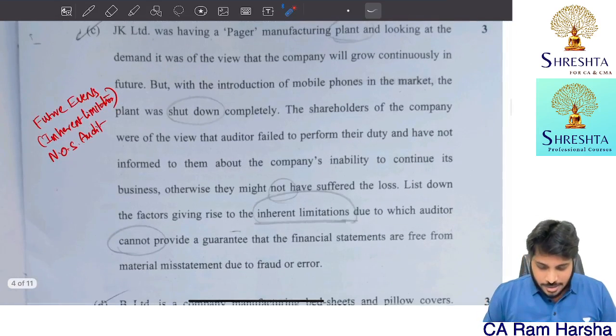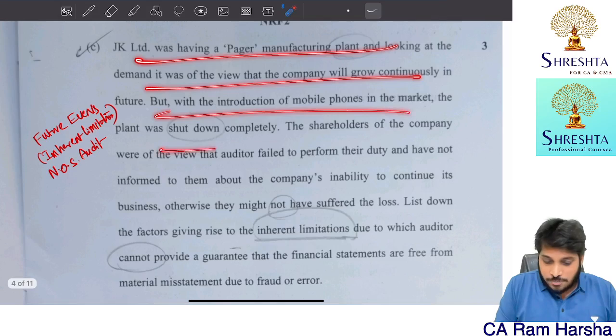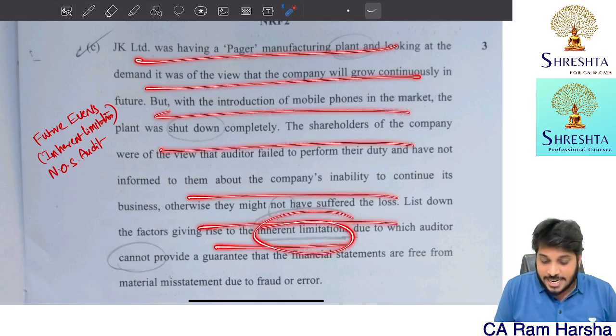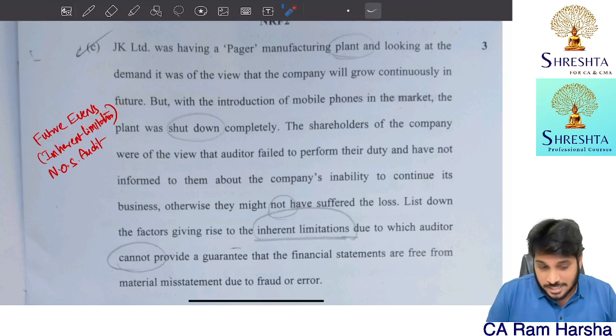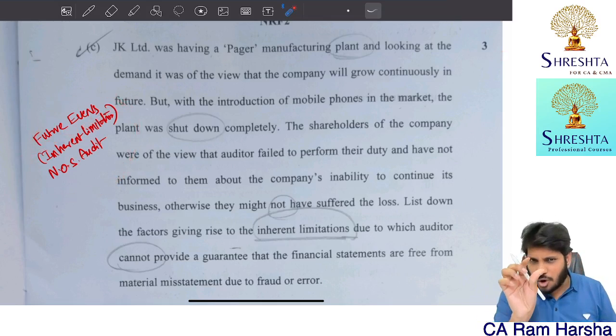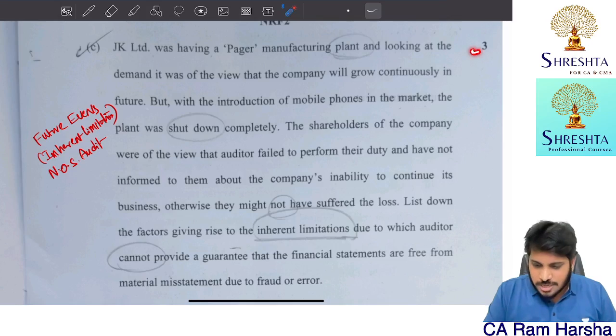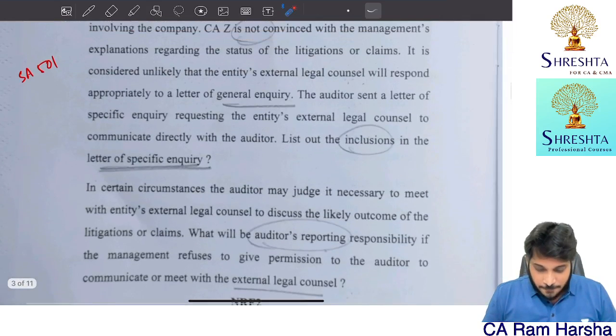Next, this is regarding nature, objective, and scope of audit. Inside that, inherent limitations related to future events. That point only they tested. Just a small answer, 2 points answer. So 3 marks question. Next.